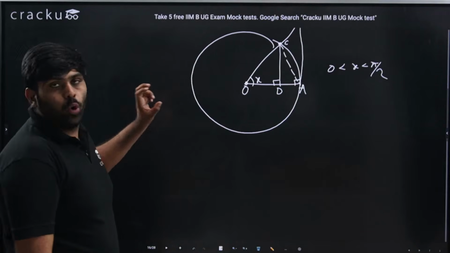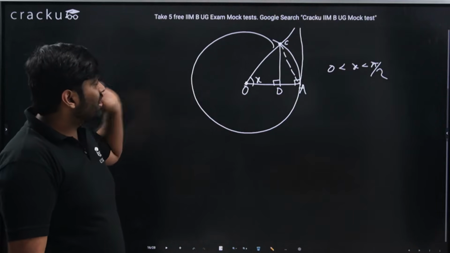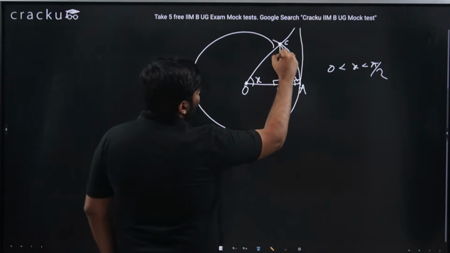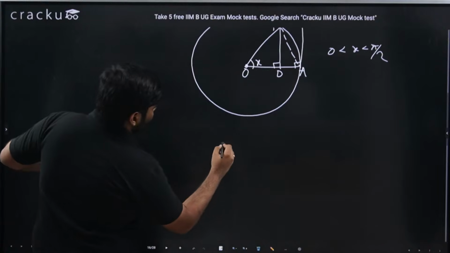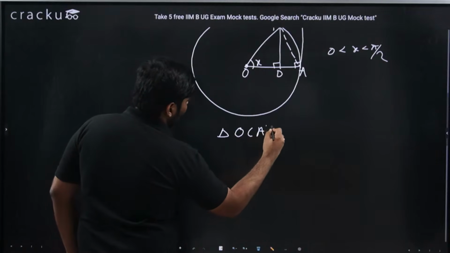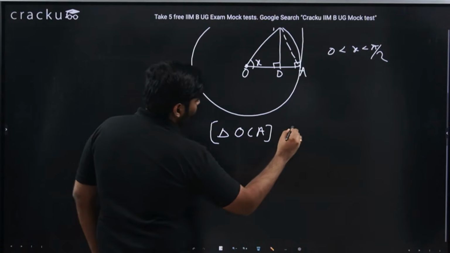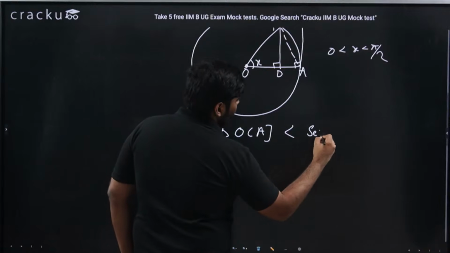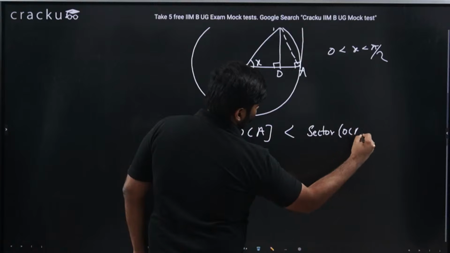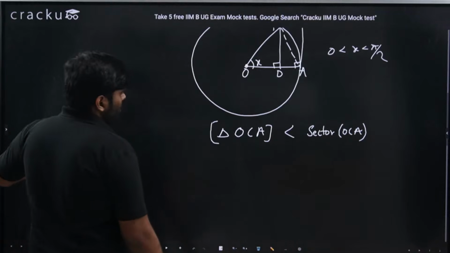Focus on triangle OCA and sector OCA. The area of triangle OCA will definitely be less than the area of sector OCA.